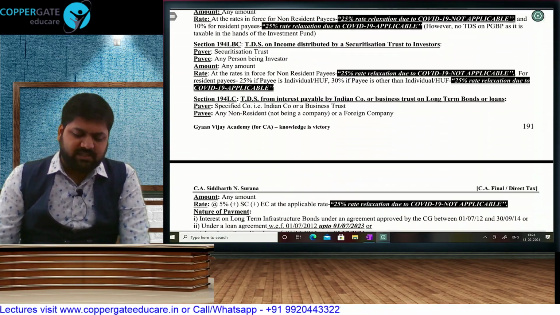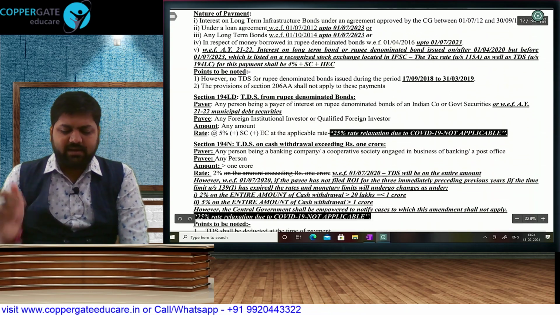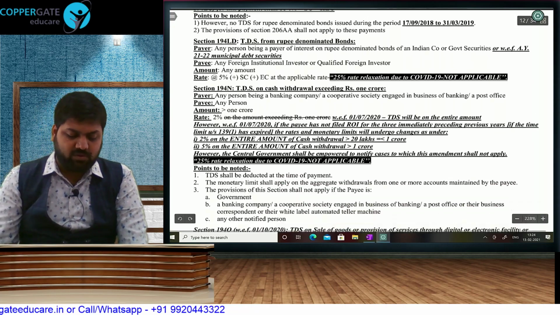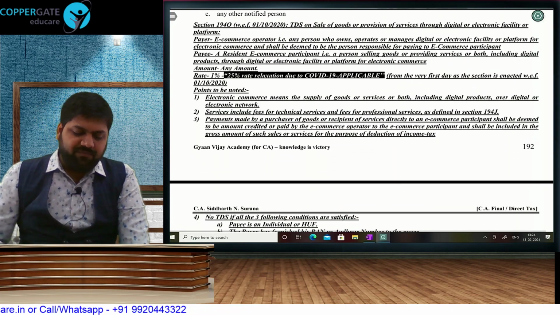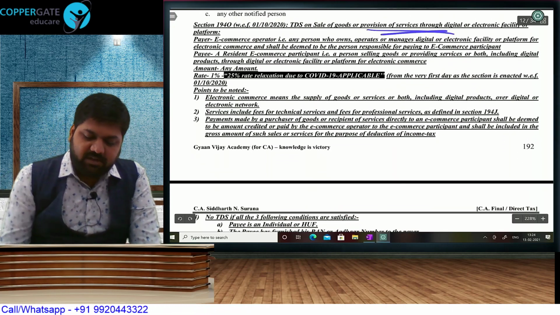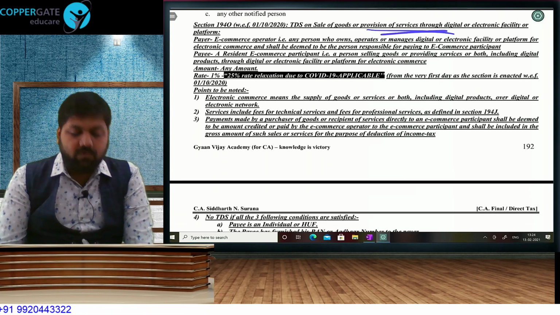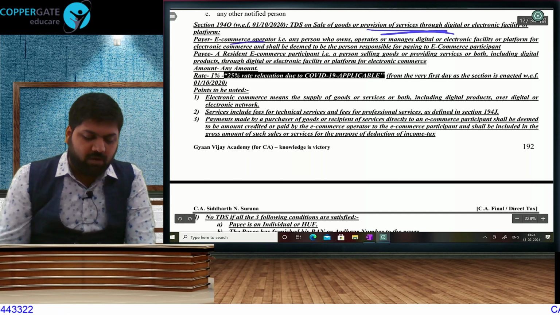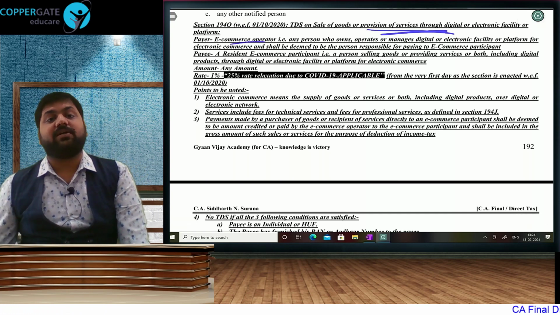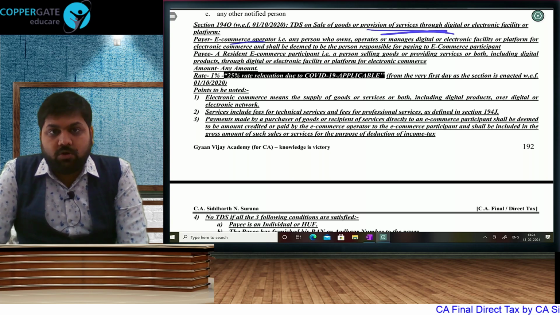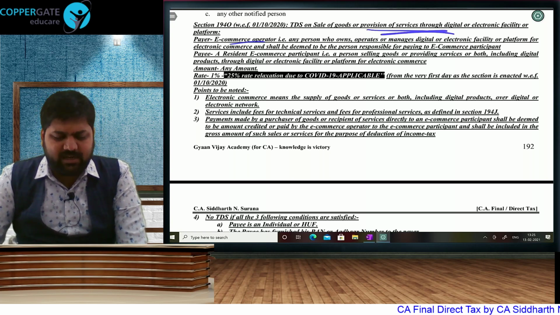Then these are few sections applicable to non-residents. You can directly study your special rates of tax chapter. Whatever amendments we have studied in special rates, only those amendments are applicable. Nothing new. We have this new section, e-commerce services through residents. So for non-resident, we have equalization levy. And now with respect to resident, if there is any e-commerce operator that is paying an e-commerce participant. So supposing I sell my books or my video lectures through Amazon or any of, in fact, there are quite a few websites selling my lectures.